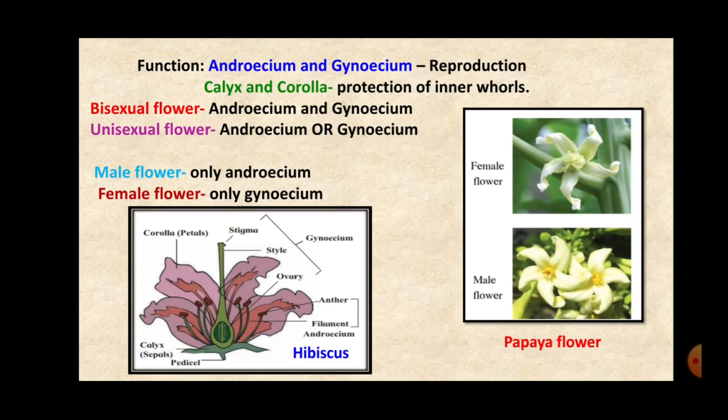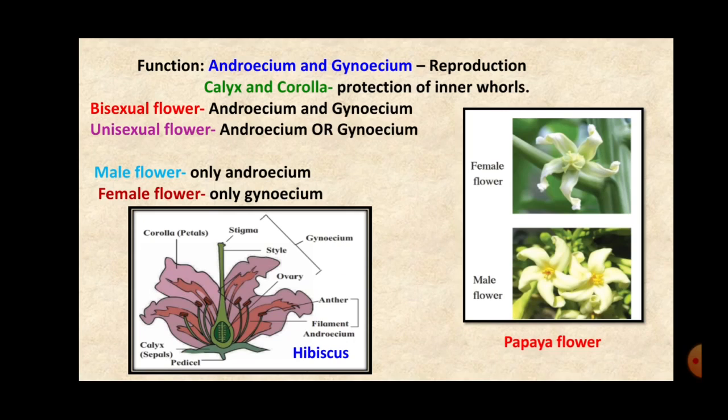Uni means 1. So they have only 1 sexual part, either androecium or gynoecium, and on the basis of this they are called male flowers or female flowers. Male flowers have only androecium and female flowers have only gynoecium, right?